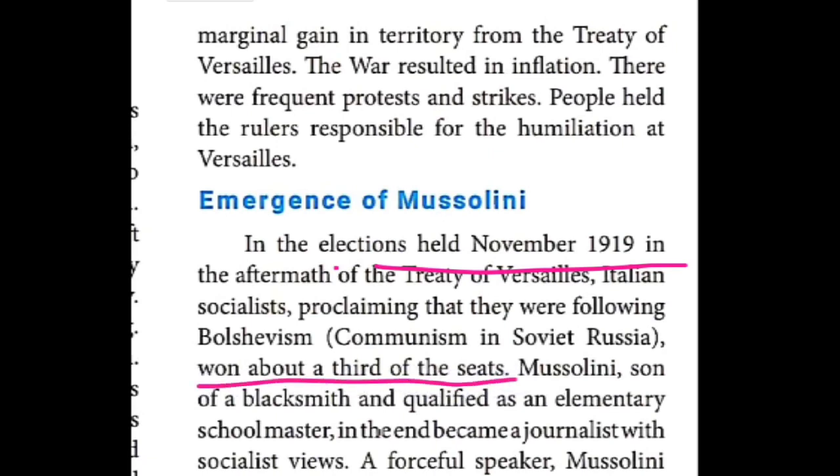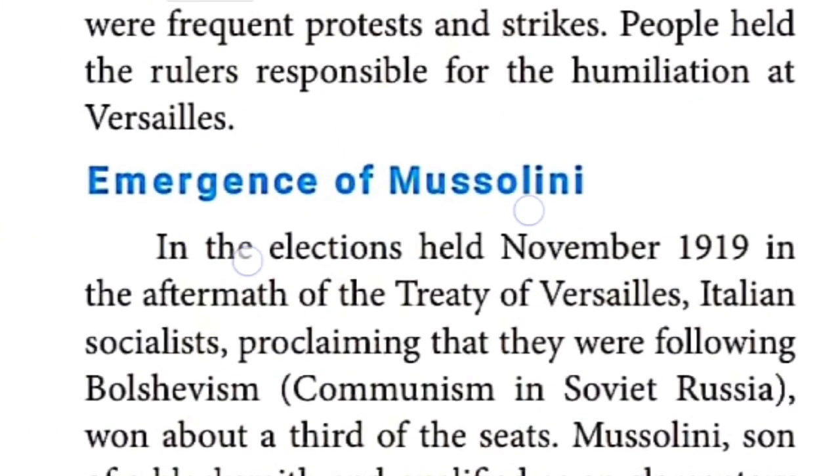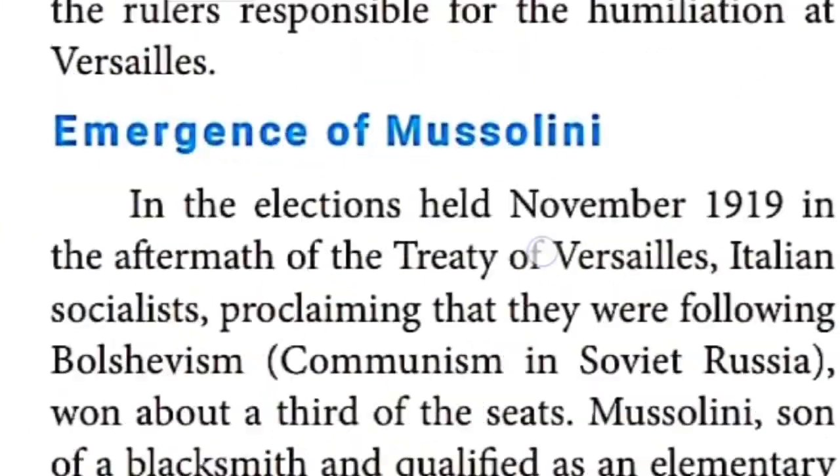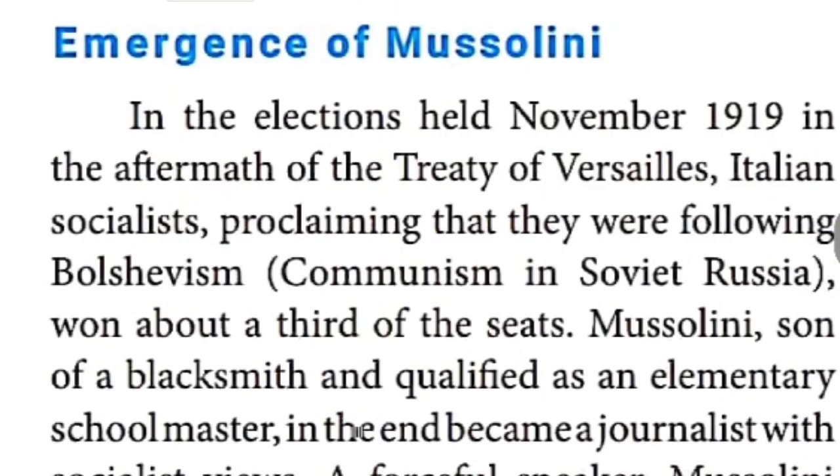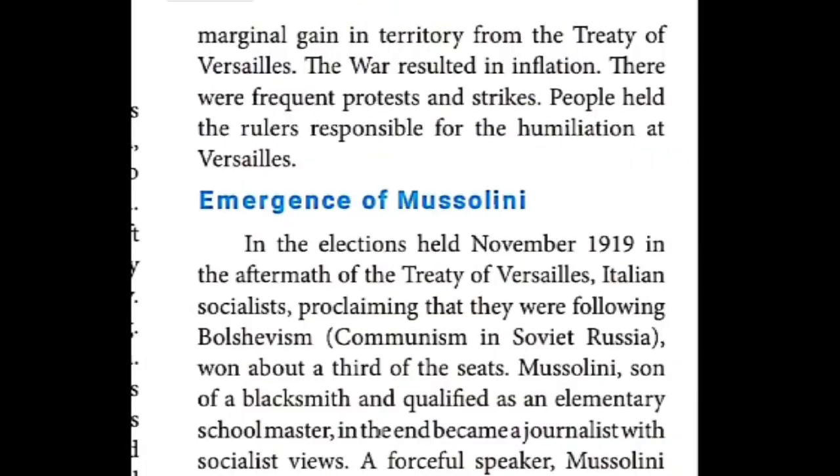Then Mussolini's life history is given, children. Mussolini was the son of a blacksmith, but he qualified as an elementary school teacher.